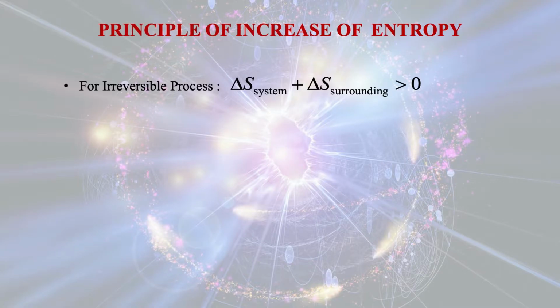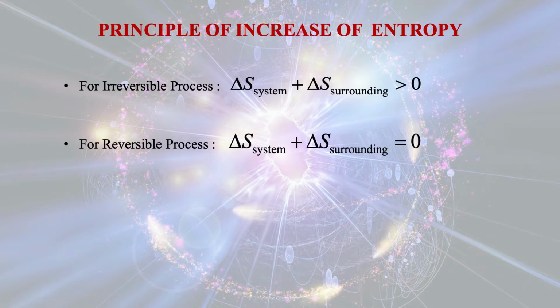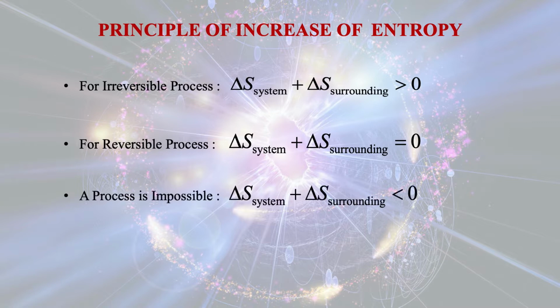Now, the principle of increase of entropy. If you take an isolated system, the change in entropy for the system plus the change in entropy for the surroundings for an irreversible process will be greater than 0. For a reversible process in an isolated system, the change in entropy for the system plus the change in entropy for the surroundings will be equal to 0. But for an impossible process, the change in entropy for the system plus the change in entropy for the surroundings is less than 0.